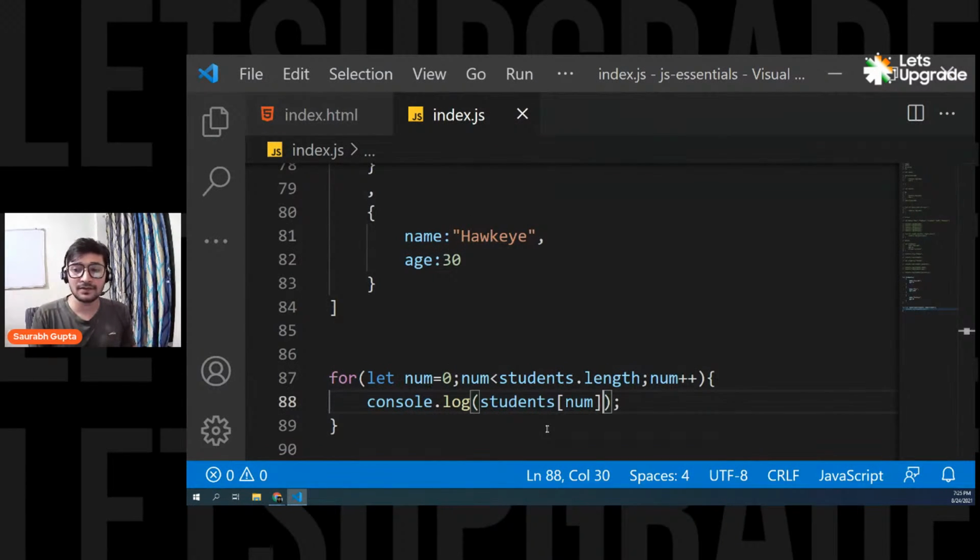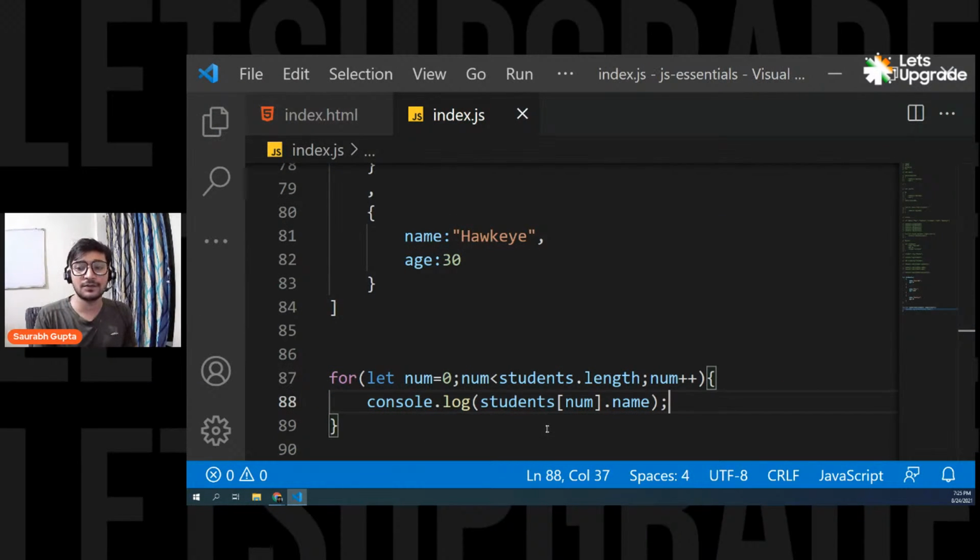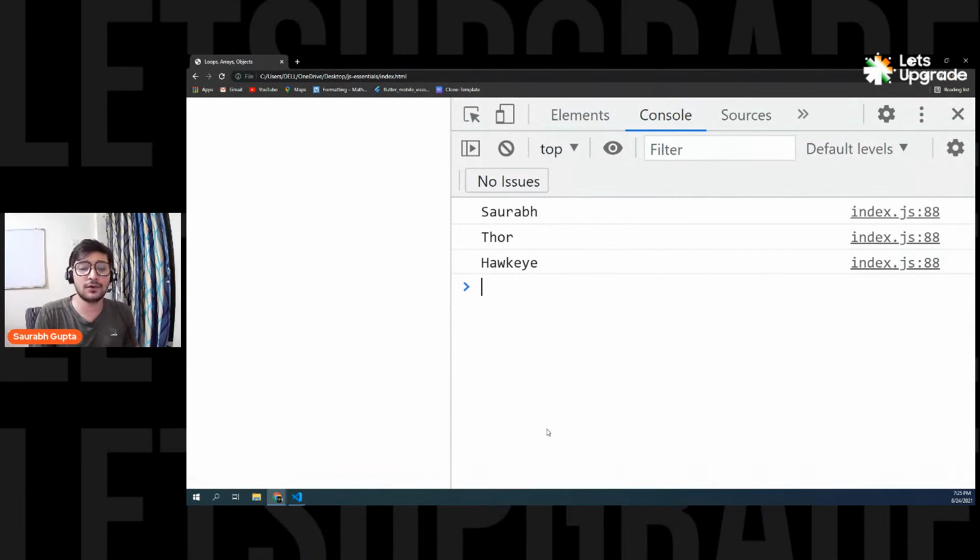Okay, and now you know that students of num is giving you a single object. So if you want, you can also put dot name. So students of num, that is giving you the object, dot name. So now I'll be able to print all the names of all the objects. Here we go. So guys, are we cleared?